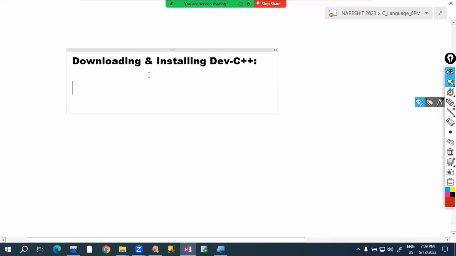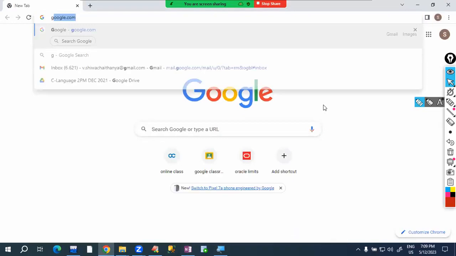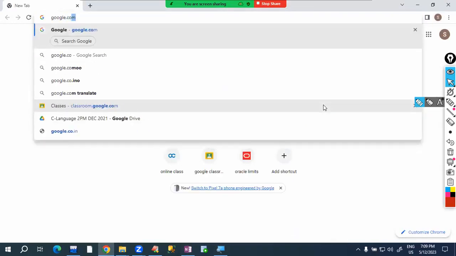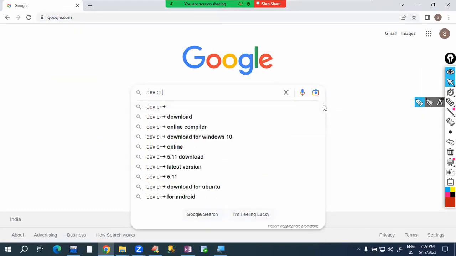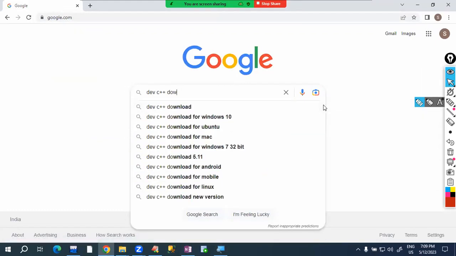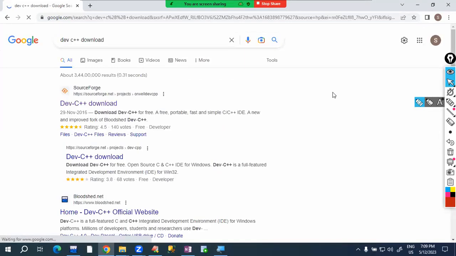See how to download and install Dev C++. Open Google, open google.com, and there search for Dev C++ software, Dev C++ download, like this. Observe carefully here.